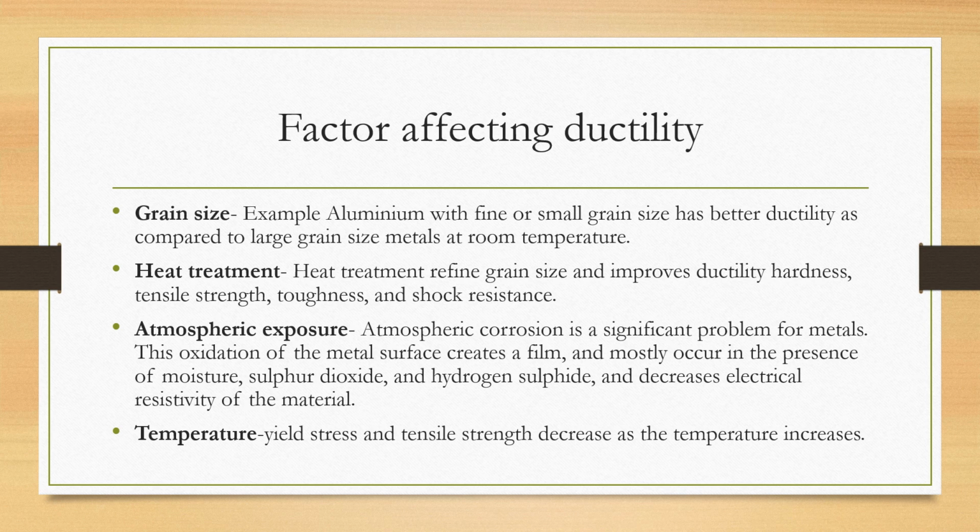Atmospheric exposure. Atmospheric corrosion is a significant problem for metals. This oxidation of the metal surface creates a film and mostly occurs in the presence of moisture, sulfur dioxide, and hydrogen sulfide, and decreases electric resistivity of the material. Temperature: yield strength and tensile strength decrease as the temperature increases.